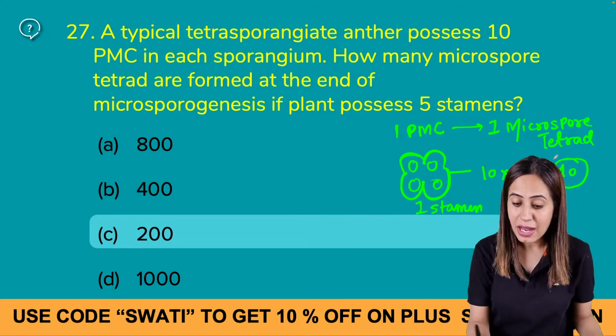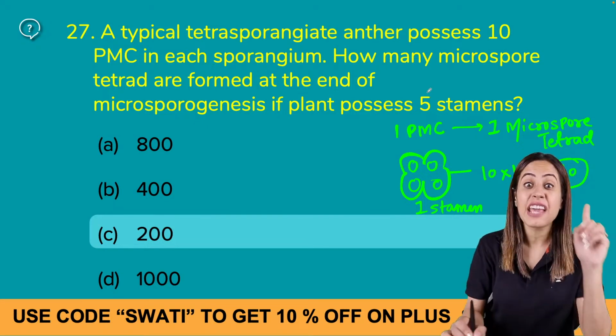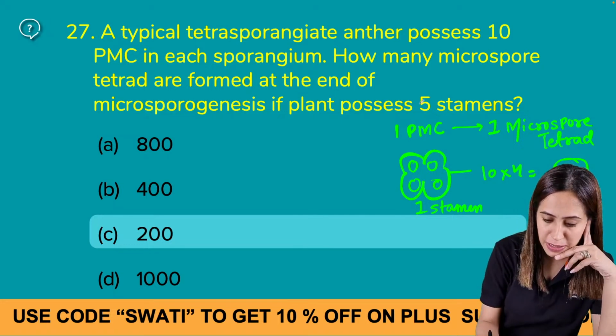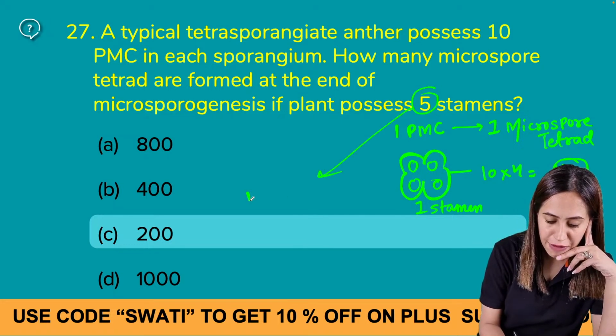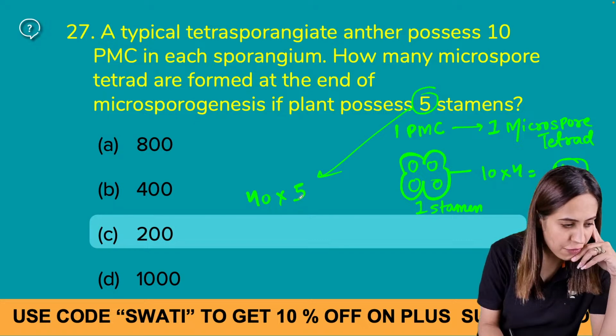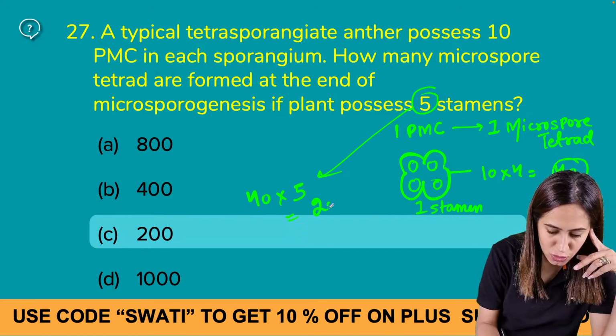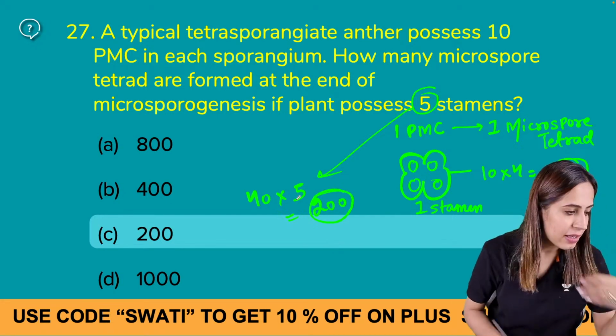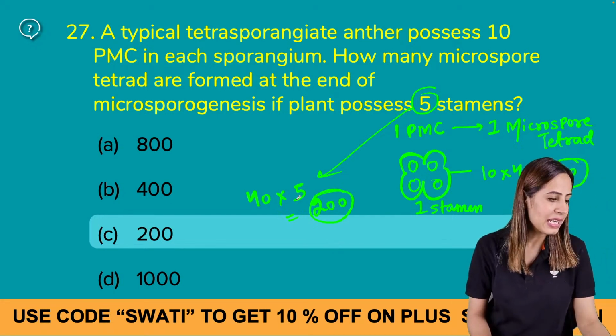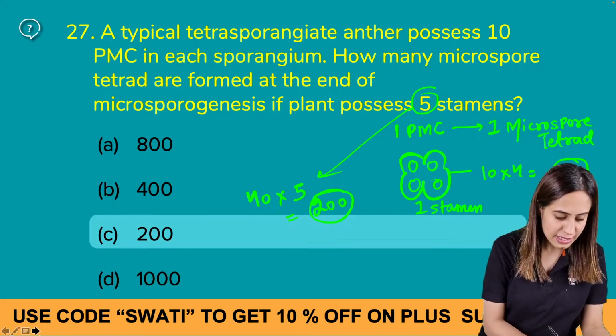But the question is asking about 5 stamens. So in 5 stamens, 40 into 5, which gives 200, right? Is it clear? All right. Next question.